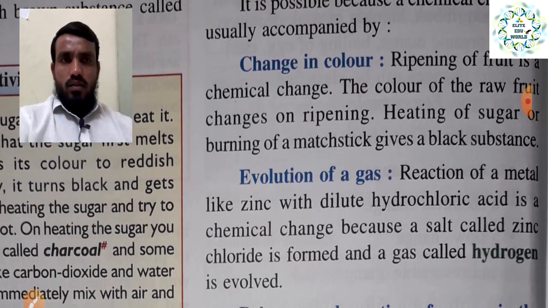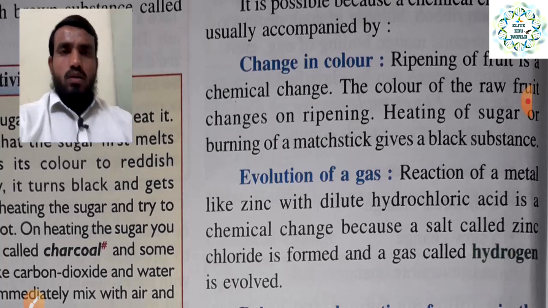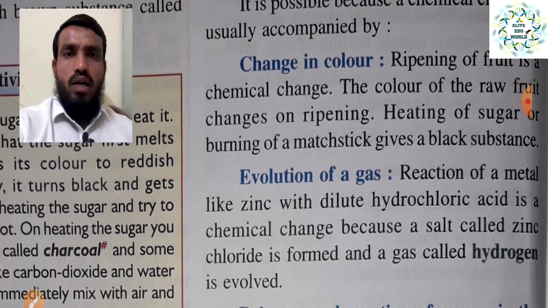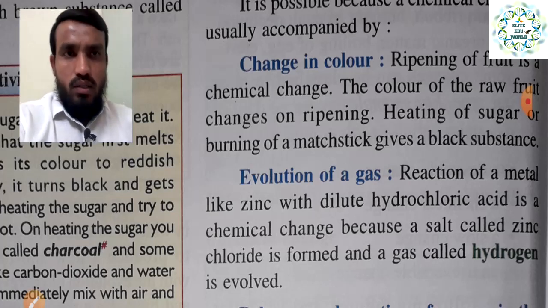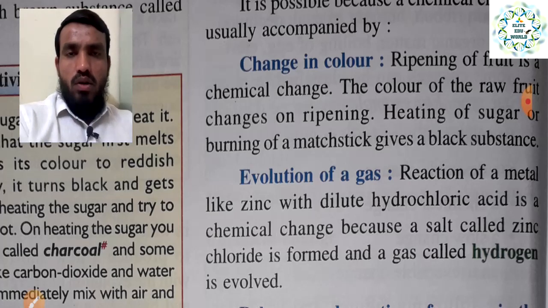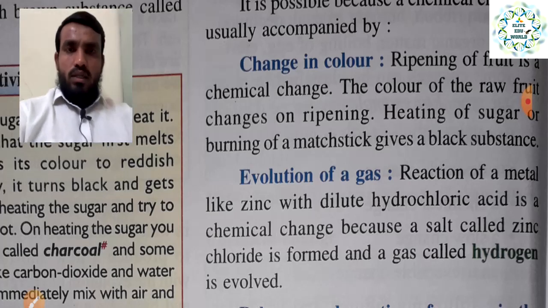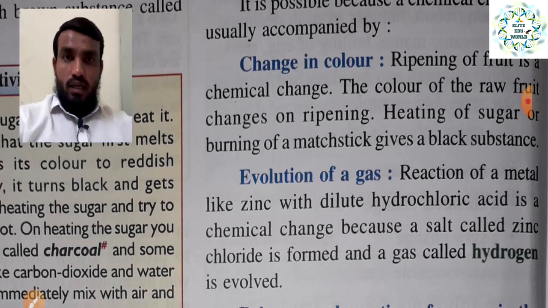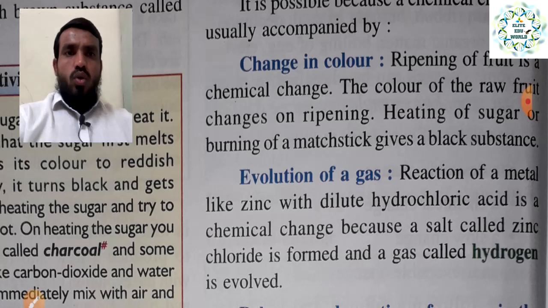Change in color: whatever things you put into the chemical change, it will definitely change the color between the reactant and product. Take the ripening of fruit. A raw mango is totally different in color, green, and once it is ripened it changes color to yellow.